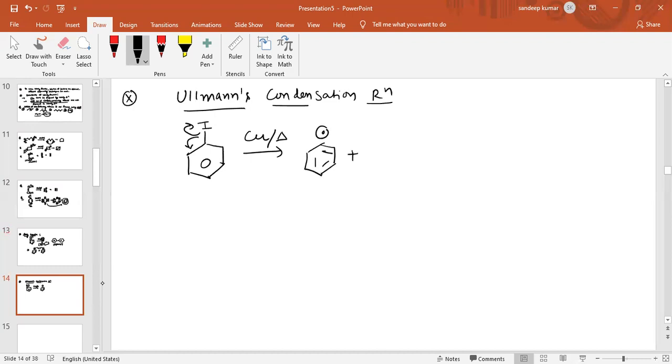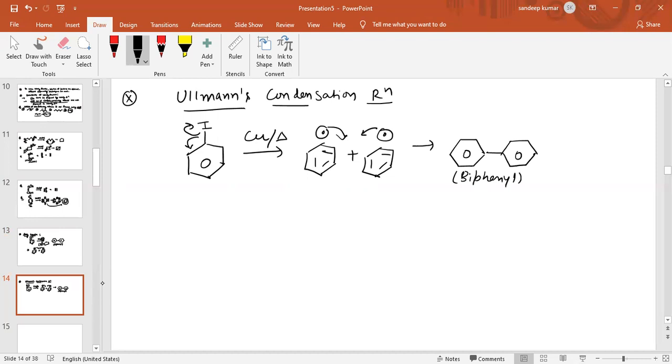Again, the same free radicals combine, these two free radicals form a bond, and it forms biphenyl. So Ullmann's condensation reaction is also used for the preparation of biphenyl. Is it clear to all of you?